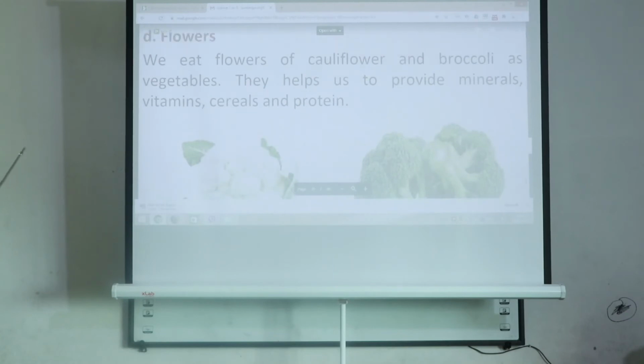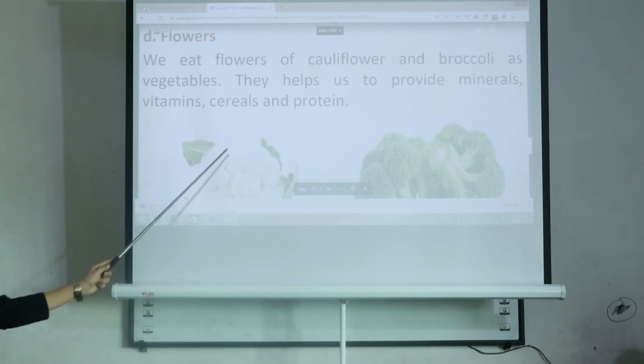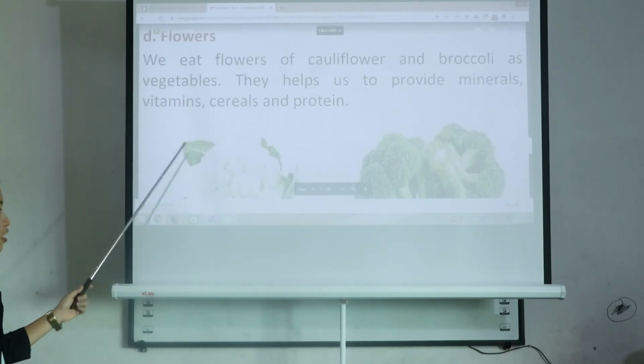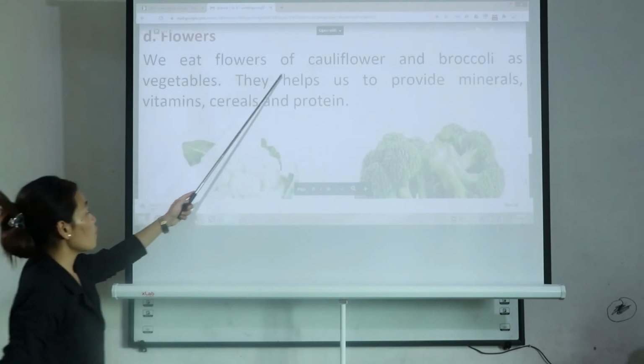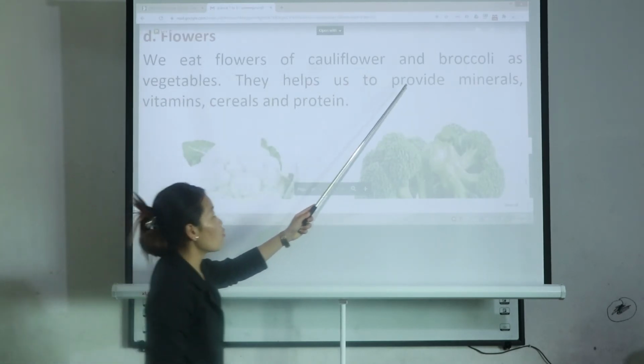Now our fourth point is flowers. Now here are some vegetables. They look like flowers. We eat flowers of cauliflower and broccoli.